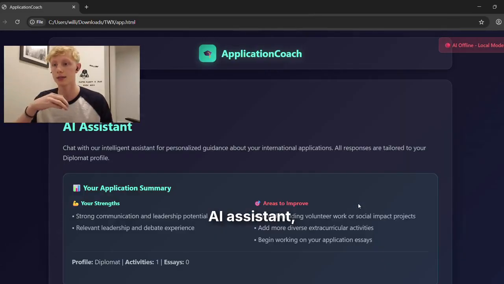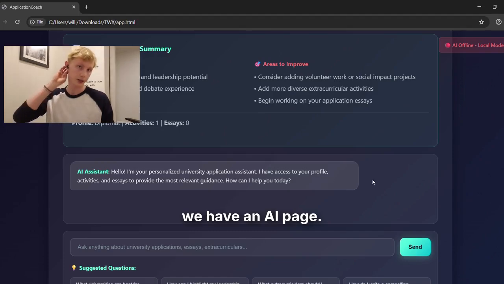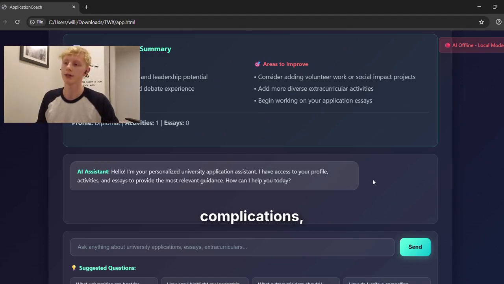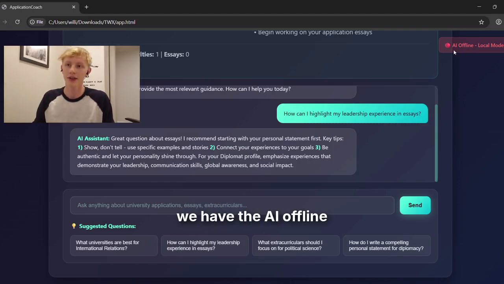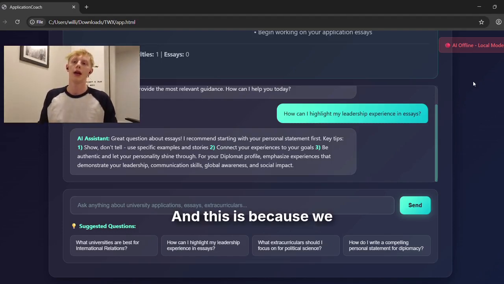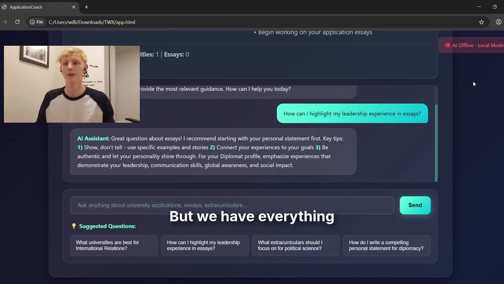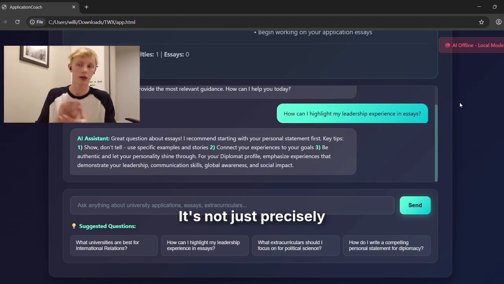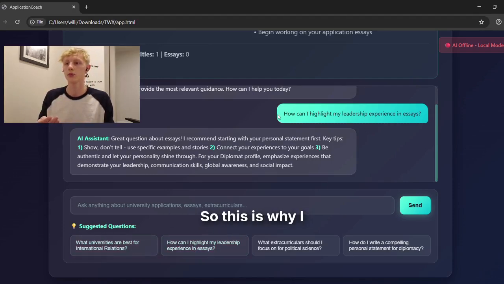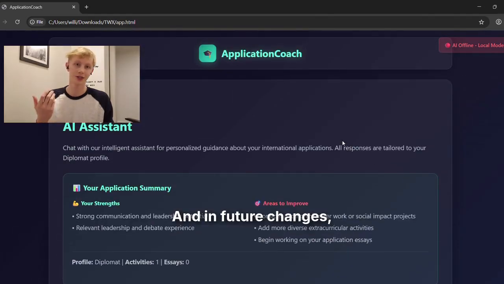Now going back to the AI assistant, you can see here that we have an AI page. Unfortunately, because of some complications, we're not able to connect to the Google Gemini API. As you can see here, we have the AI offline/local mode, and this is because we had some complications in our code. The API connection did not work, but we have everything in the code. It's just not precisely done. There are some questions that the algorithm already knows how to respond to. This is why I selected this one, and we have the complete answer, right? In future changes, we expect to fix this issue.